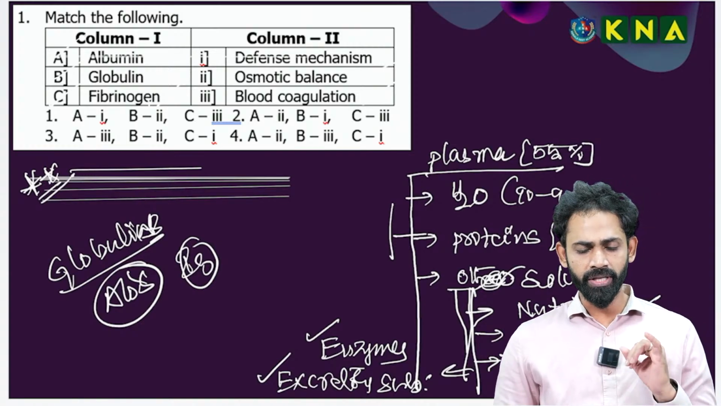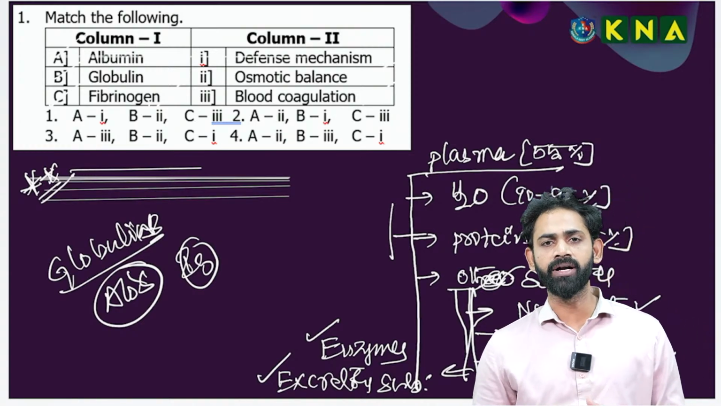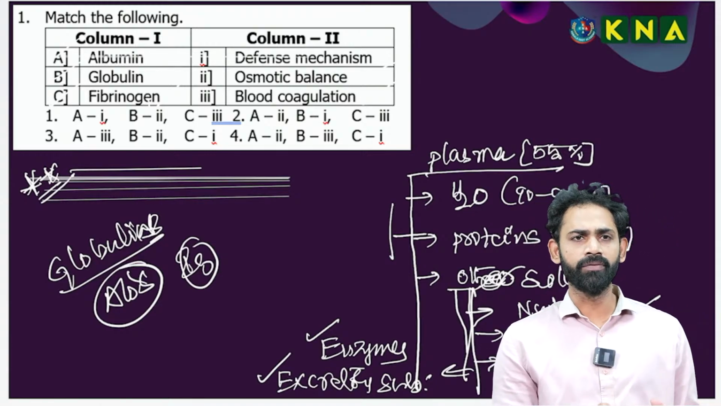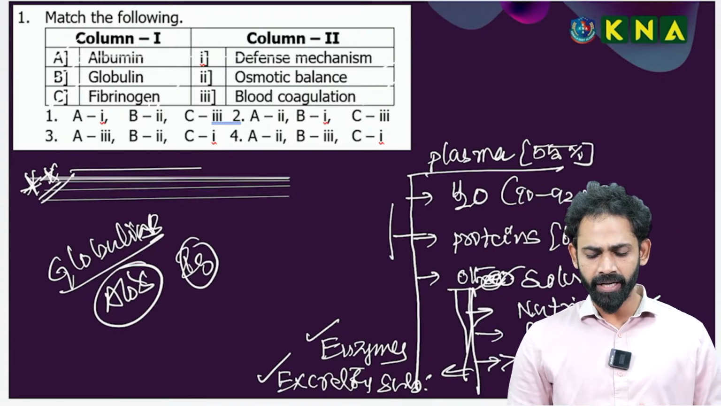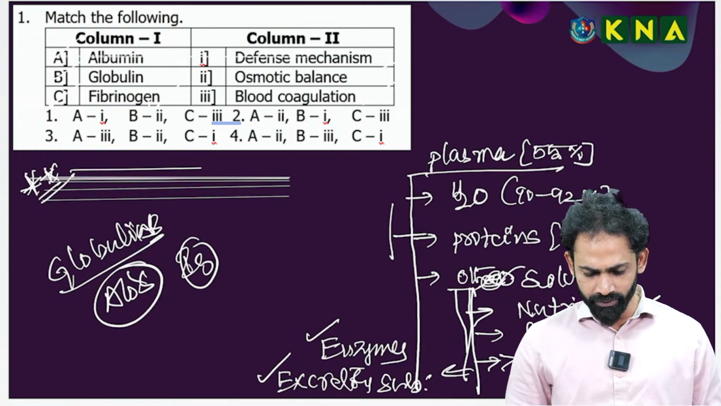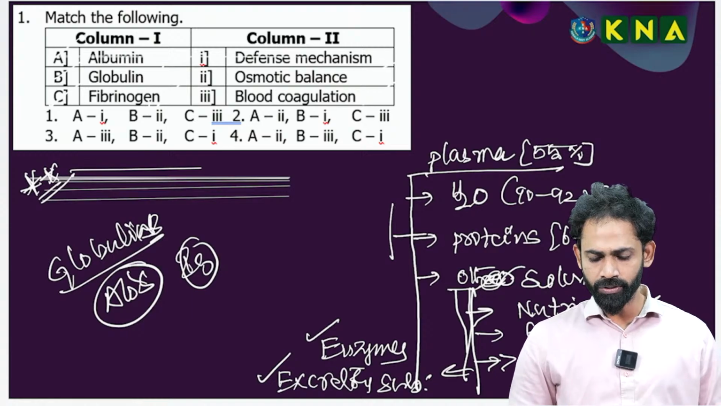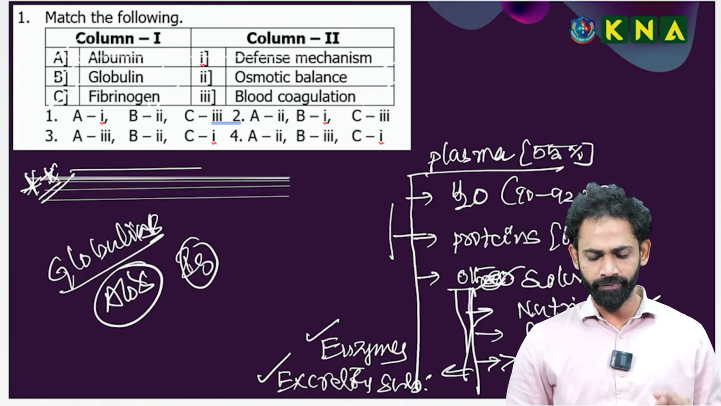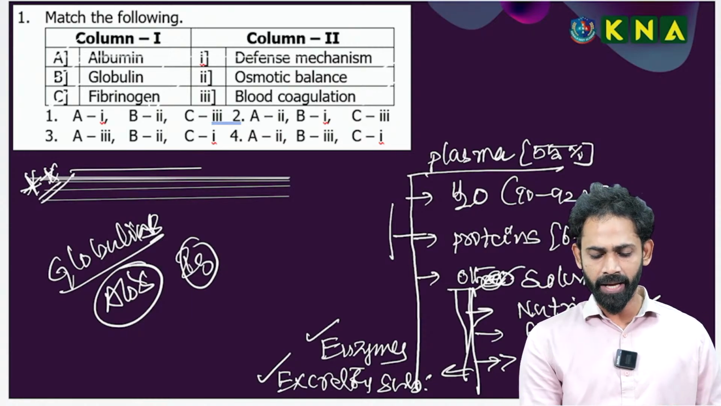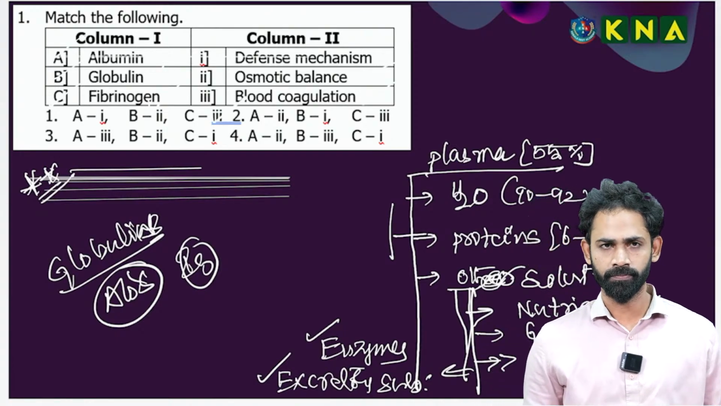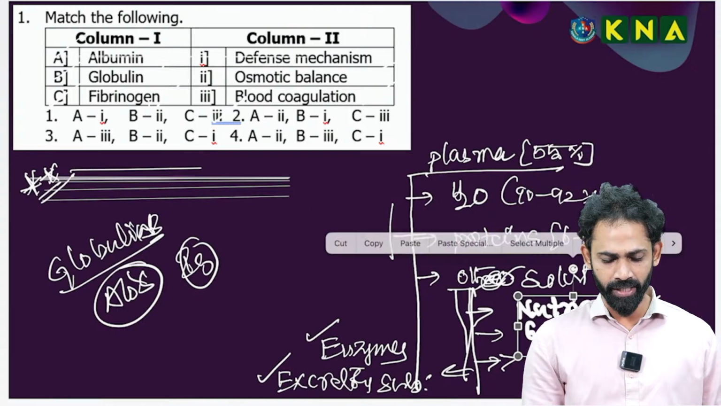In this one, I covered the composition of the plasma, along with the question. Albumin is responsible for the osmotic balance, so A belongs to 2. Next, globulin is responsible for the defense mechanism, 1. Fibrinogen is for blood coagulation. So I am going for option 2. Now I am going to the next question.